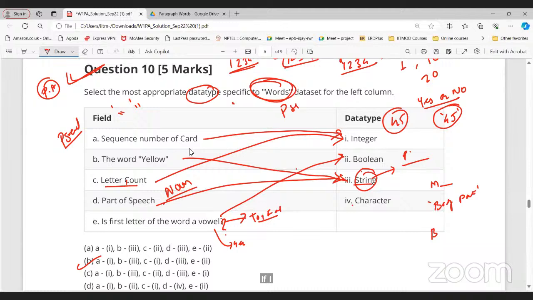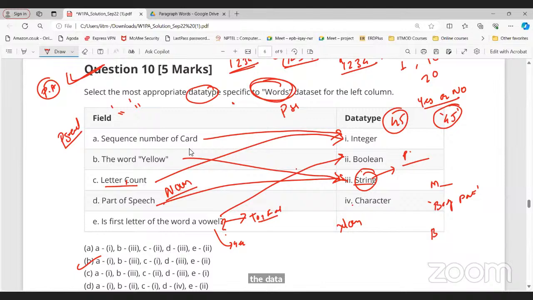Sir, one more thing: in a string there should be a quotation for it to be a string. Yes, when we go to pseudocode, then we have to use the quotation. But here we are checking for the appropriate data type for this particular data set. So part of speech is just a noun. Okay.